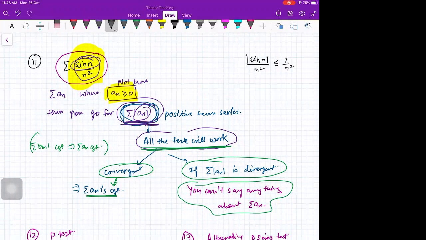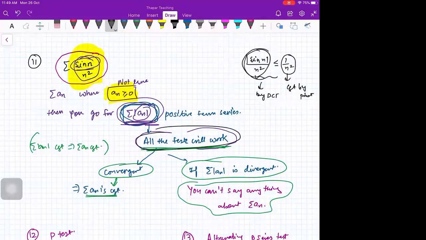For example, mod sin n upon n square is less than or equal to 1 by n square. This is convergent by p test. This series is convergent. So I told you this is convergent, that implies the original series is convergent. Is that okay? Fine?